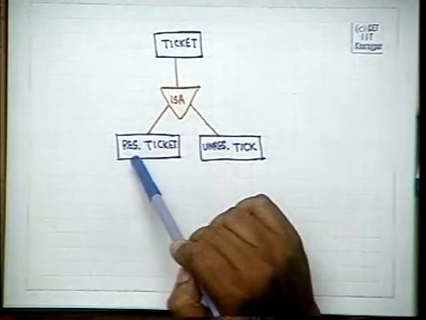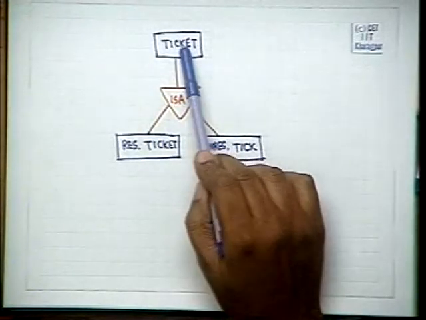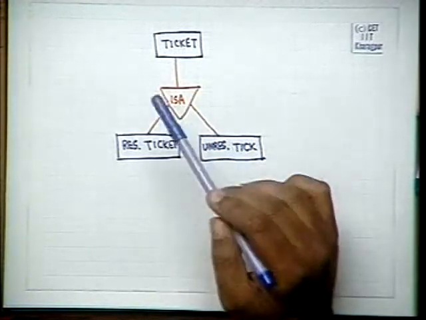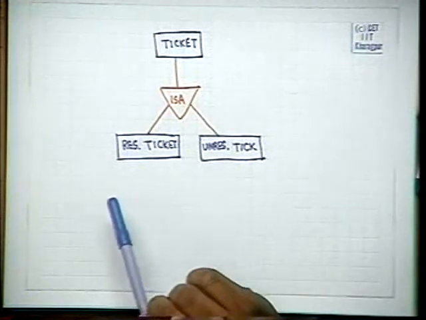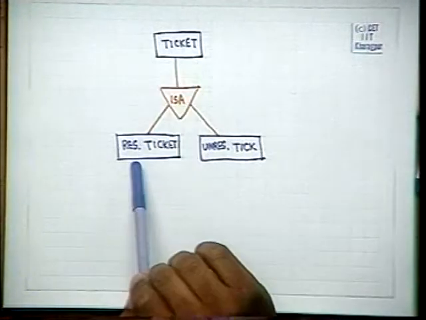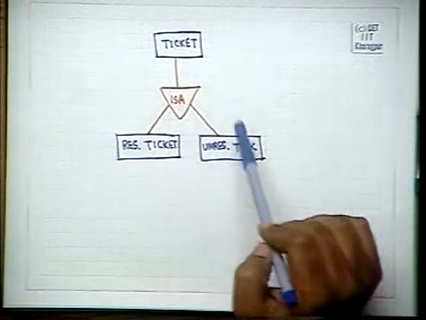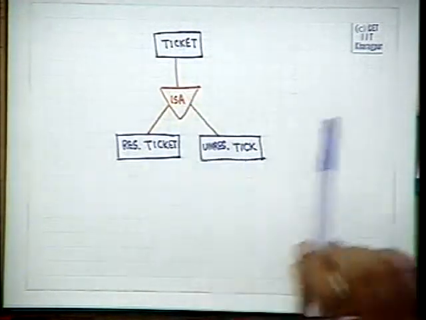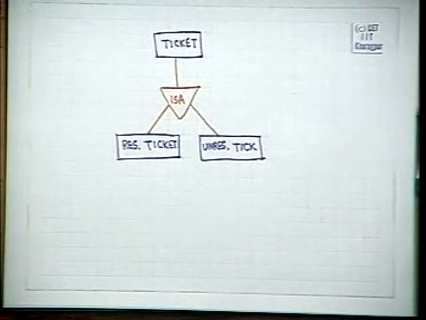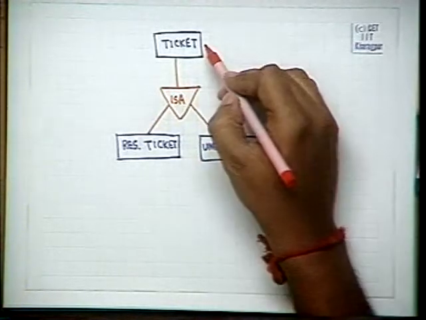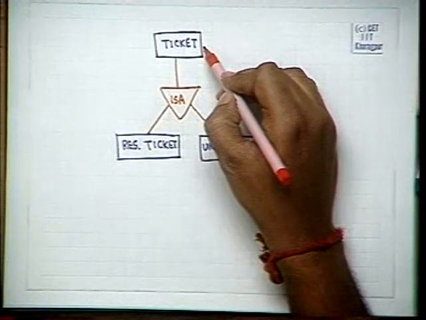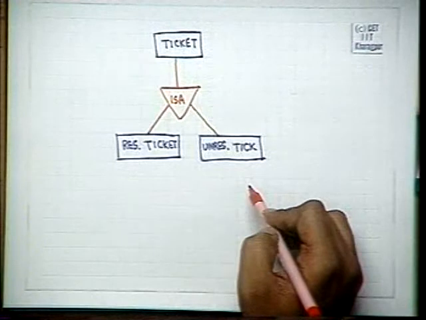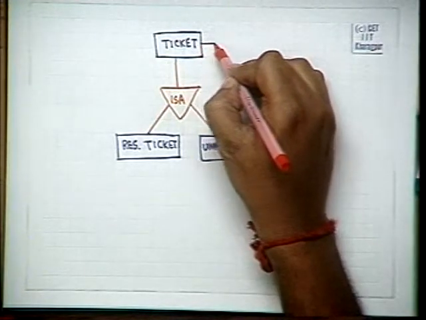So, reserved ticket is a specialization of a ticket, unreserved ticket is another specialization of a ticket, and we can also say that ticket is a generalization of reserved ticket, unreserved ticket is also a generalization of an unreserved ticket. Now, regarding the attributes, the common attributes will be put here, the separate attributes will be put here. So, the common attributes can be